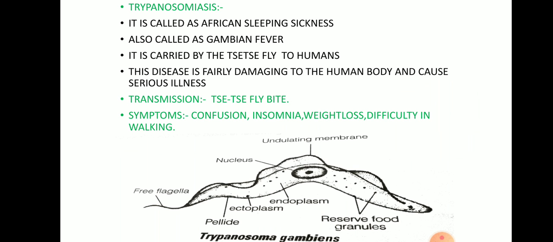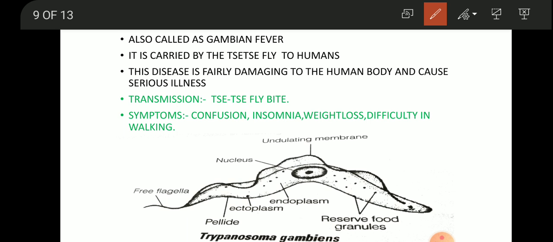Next disease is trypanosomiasis. It is also called African sleeping sickness, and also called Gambian fever. These two points we must remember. It is carried by what? Tsetse fly. It is like a mediator which carries the protozoan. Suppose we assume it as a fly. It carries this